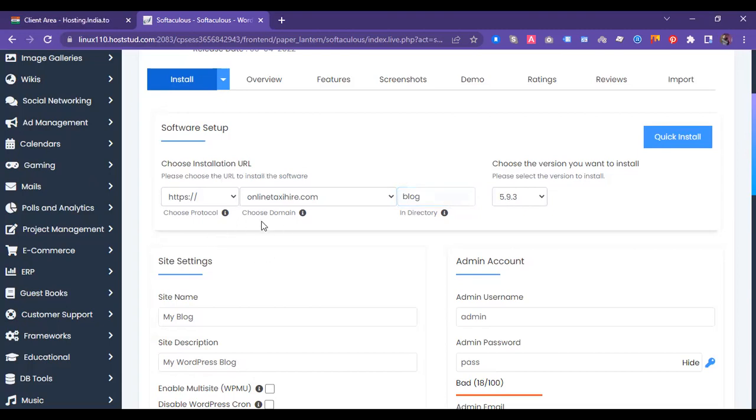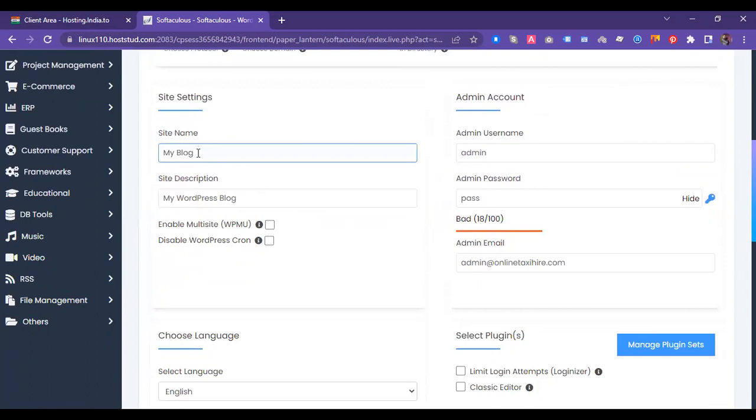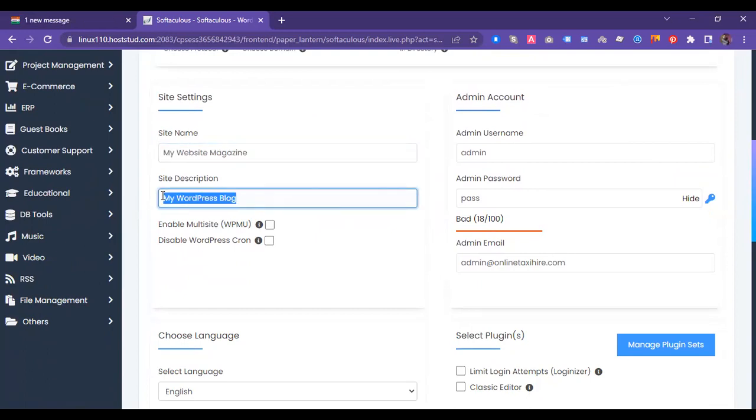So our entire content will be installed here. What is the name of the blog? This is all changeable, meaning you can change it, like "my website maxi". Yeah, definitely. And you can give the site description, like "keep yourself updated", because you want to update it.